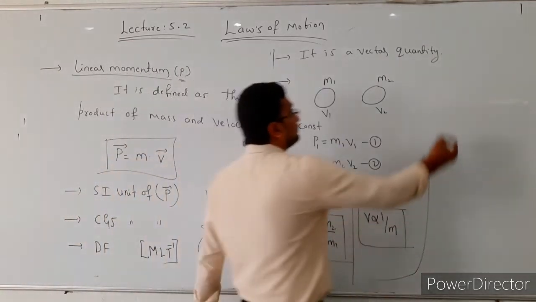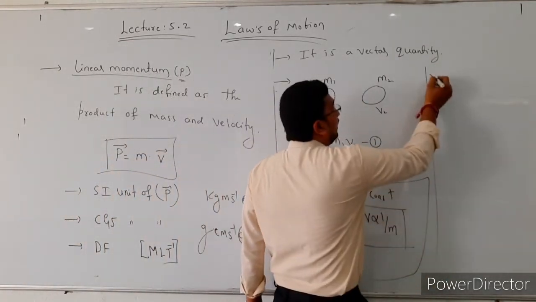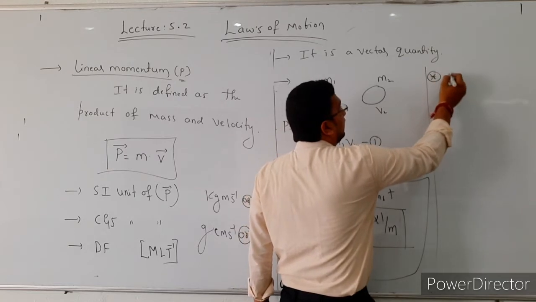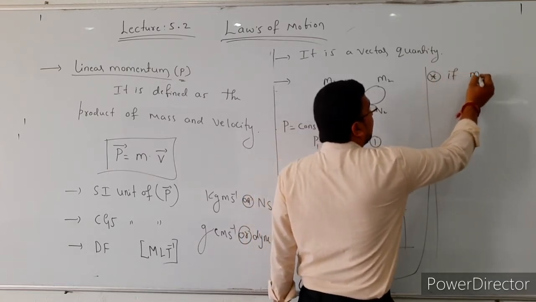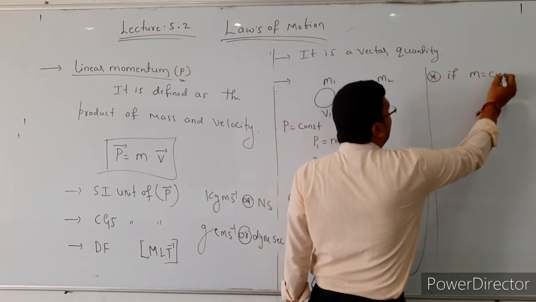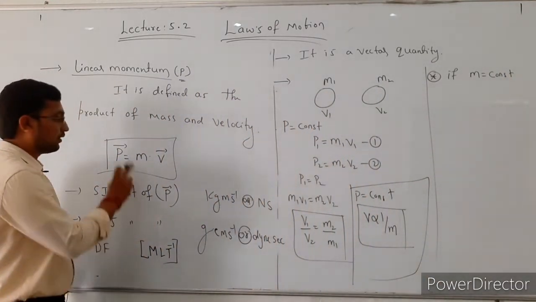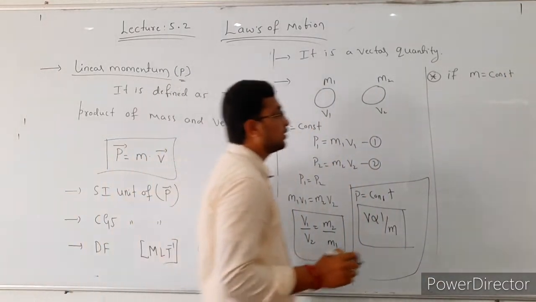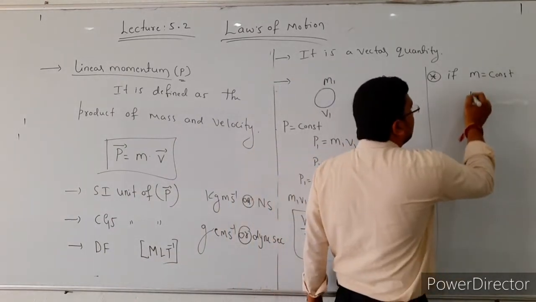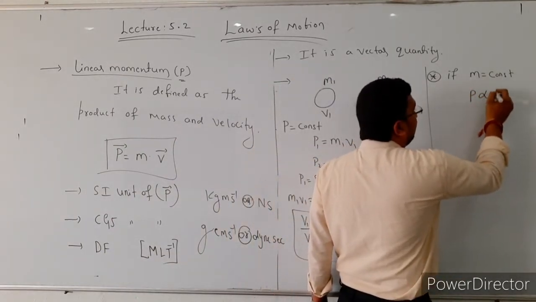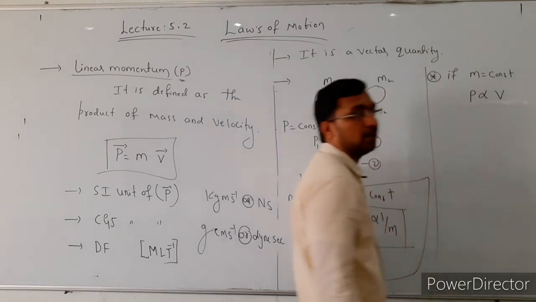The next one, if mass is constant, from this relation p is equal to m into v, the momentum is directly proportional to velocity.